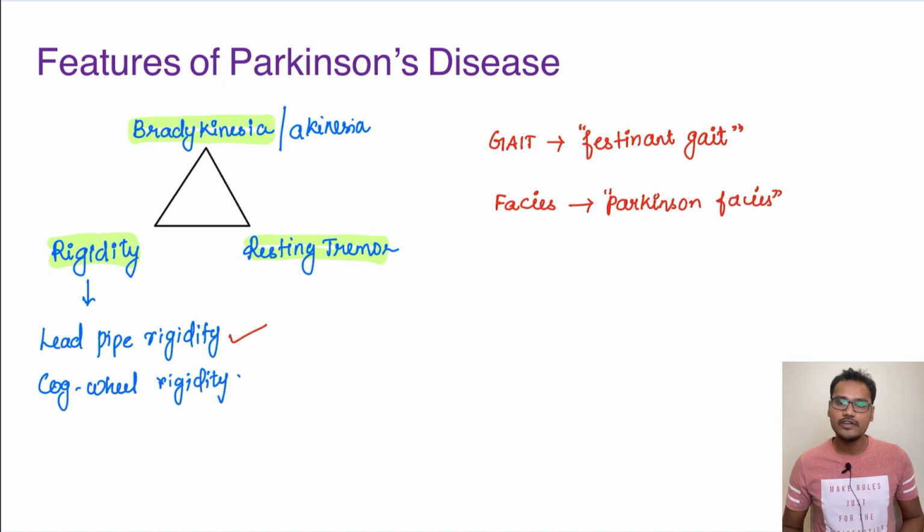And what happens in cogwheel rigidity? In cogwheel rigidity, there will be phases of intermittent resistance followed by intermittent relaxations. So the movement will be in multiple phases. This type of rigidity is called cogwheel rigidity.